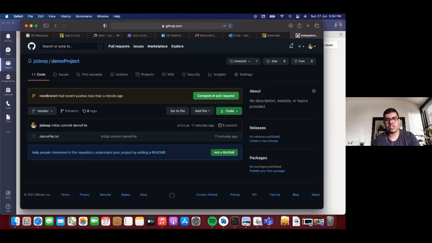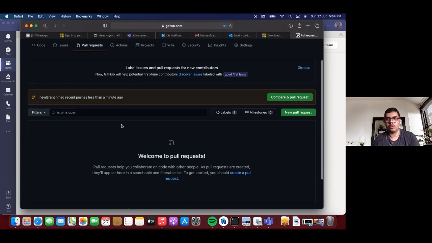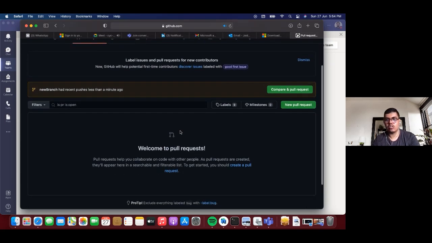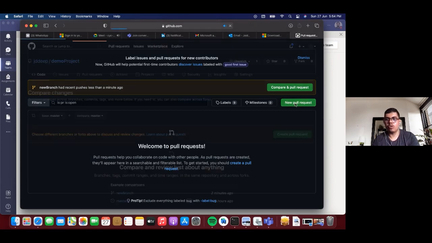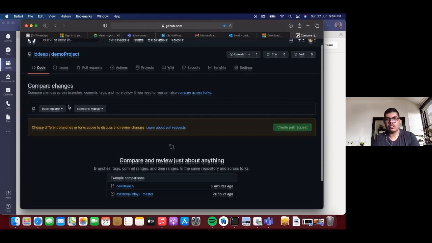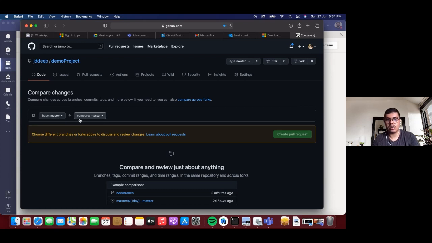If you look at my GitHub simultaneously, it is showing me that some new changes have been pushed on new branch, and you can create a pull request. Even if you don't see this message, I'll show you how you can create a pull request. In the pull request section, click on the new pull request button. Here you will see how you can compare changes. This is the base branch, into which you want your code to be merged, and this is the place from where you want your code to be merged, from where you have made your changes.